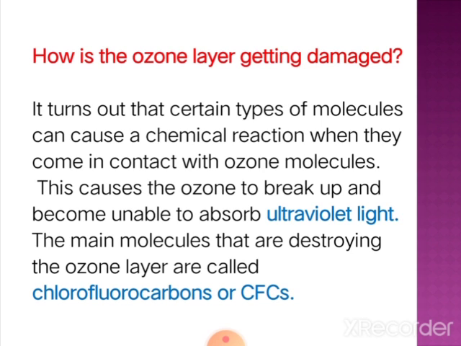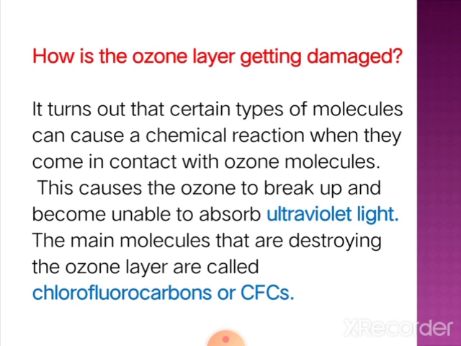Now, how is the ozone layer getting damaged? Whenever you study the environment, you hear about ozone depletion. Why does the ozone layer get depleted? Because of chemical reactions that take place when ozone molecules come in contact with chemicals released by human activity.